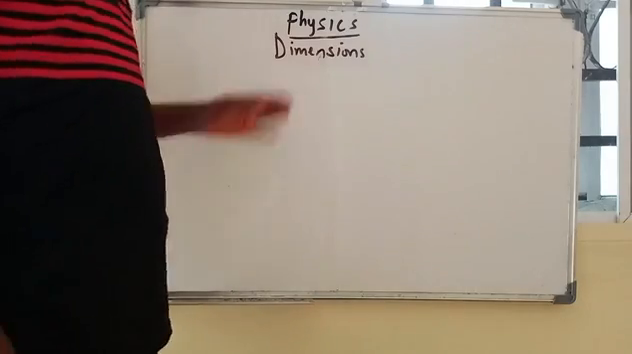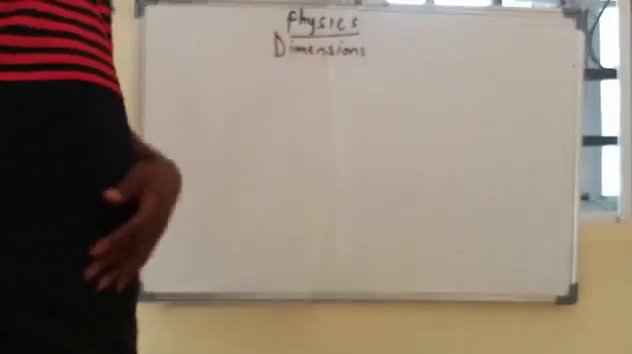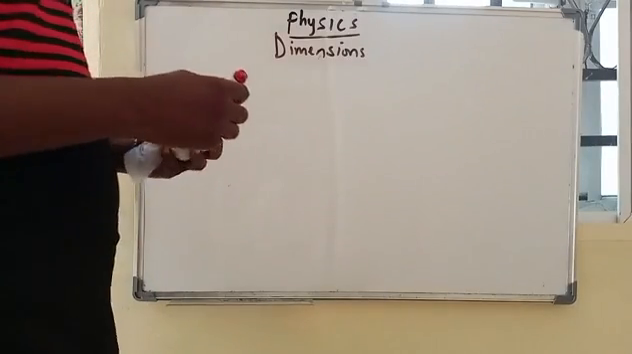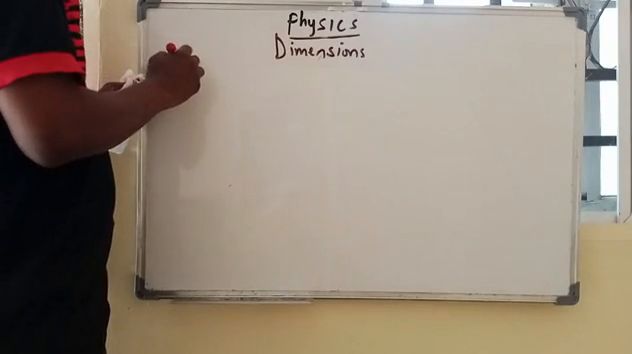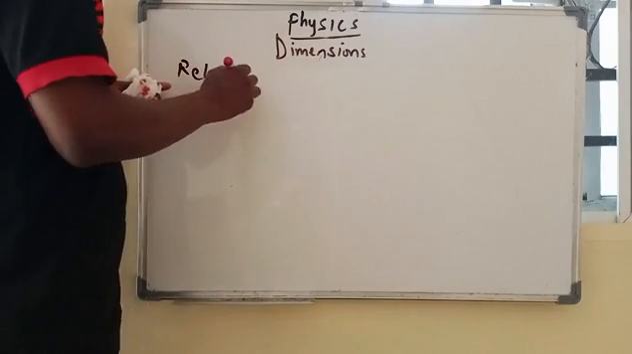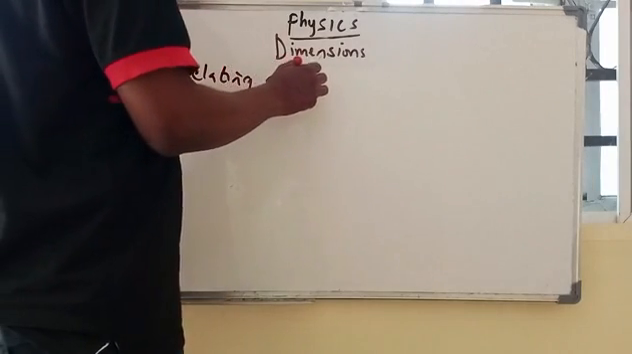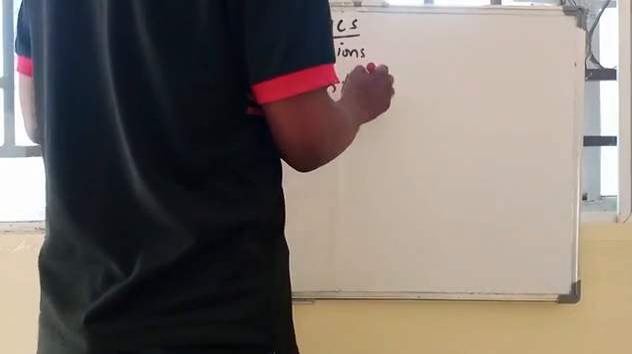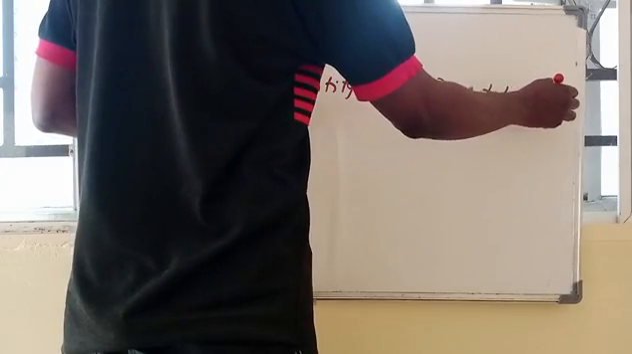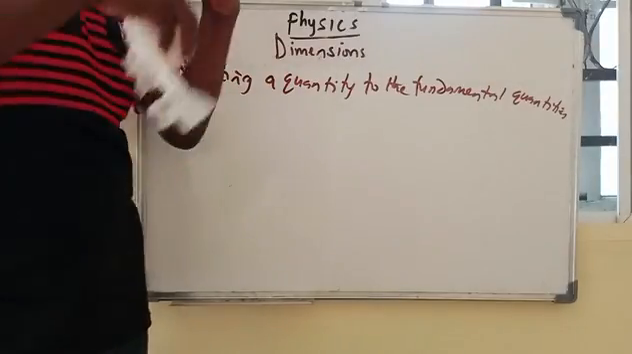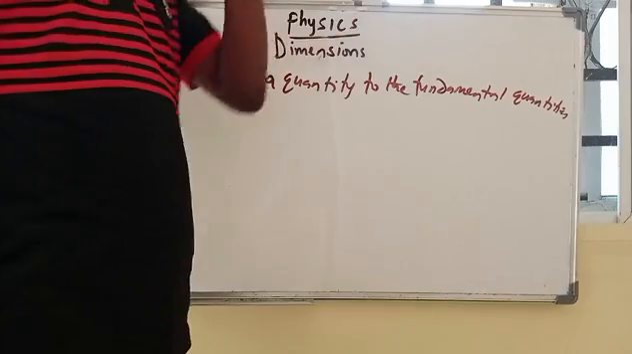You're welcome to the physics class on the topic dimensions. So, what is dimension about? Dimension is relating a quantity to the fundamental. So, dimensions is about the relationship. It expresses the relationship between a physical quantity and the fundamental quantities.